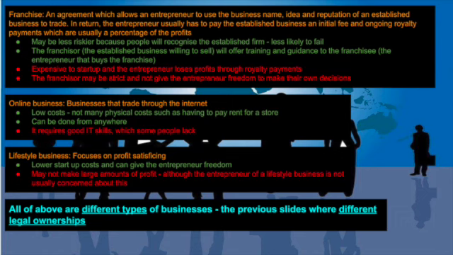An advantage of this, it may be less risky because business people will recognize the established firm. This means that it's less likely to fail. Also, the franchisor, so the established business, will offer training and guidance to the franchisee. That's the entrepreneur that's buying the franchise. However, disadvantage, it may be expensive to start up and the entrepreneur may lose profits through royalty payments. And the franchisor may be strict and not give the entrepreneur freedom to make their own decisions.